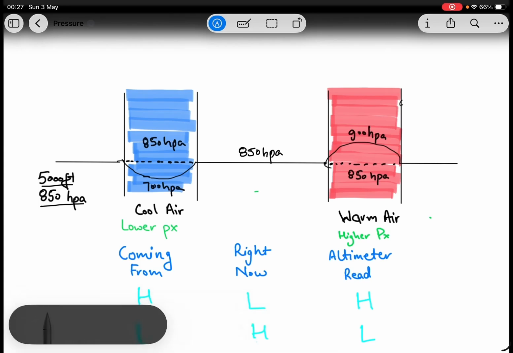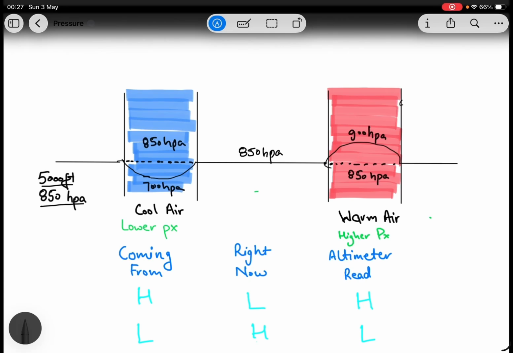So in low pressure conditions, our 850 hectopascal goes and compresses below, where actually it's a 700 hectopascal, but when we are in low pressure and cold air, here it's 850 hectopascal. And it goes opposite in warm air and high pressure system.